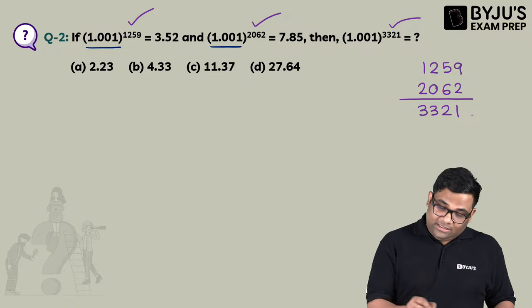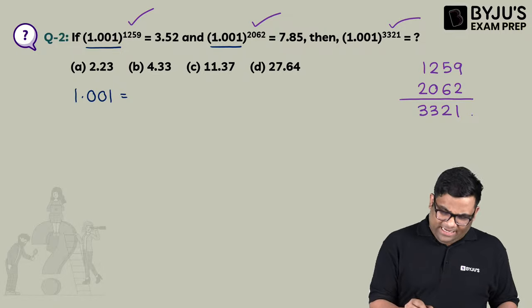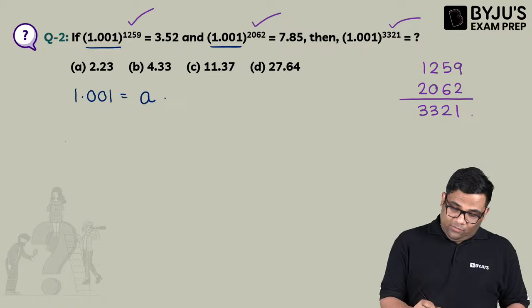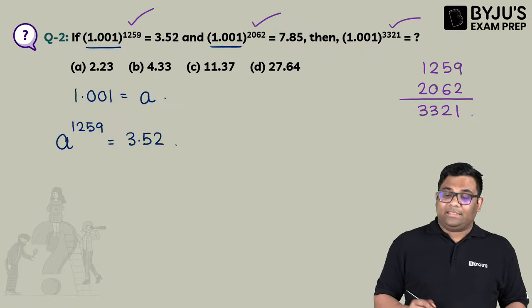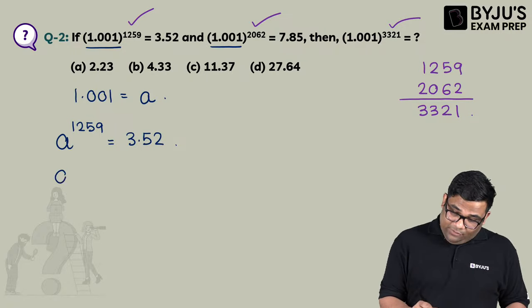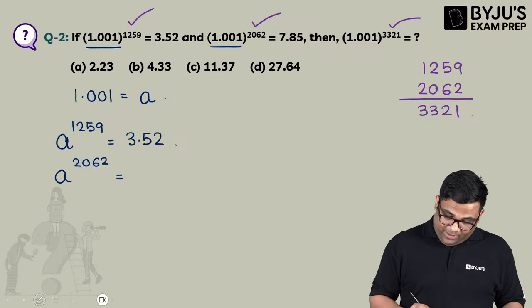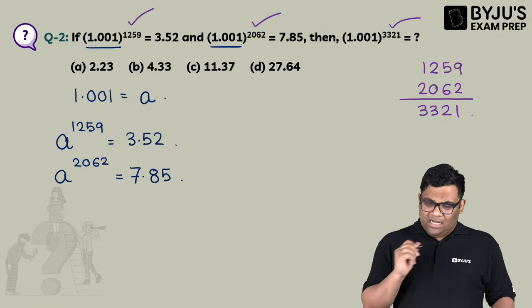You can consider this 1.001 as something called A, suppose. So it is written what? A to the power 1259 is equal to 3.52. And then A to the power 2062 is equal to how much? 7.85, right? 7.85. Now what is written here?